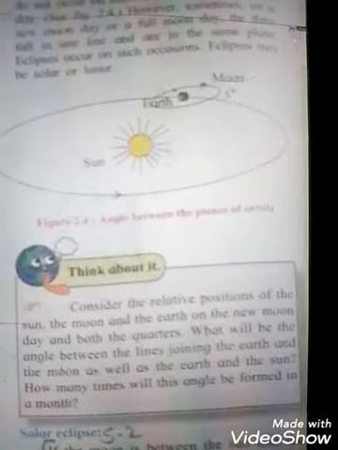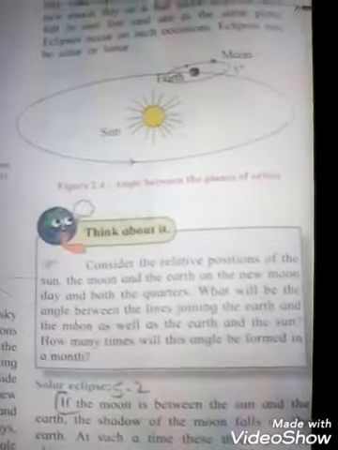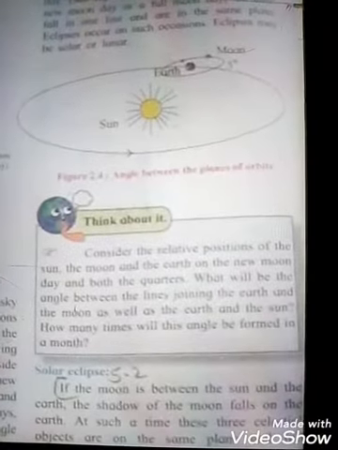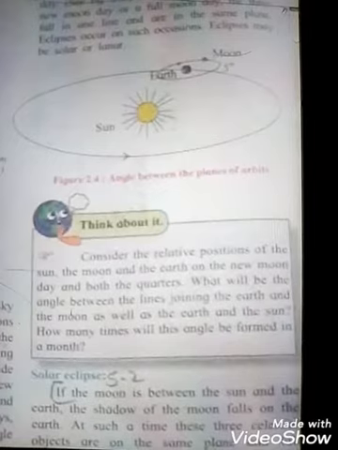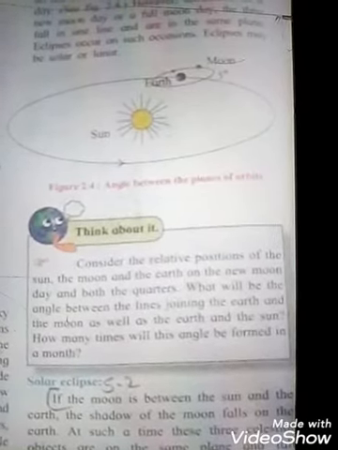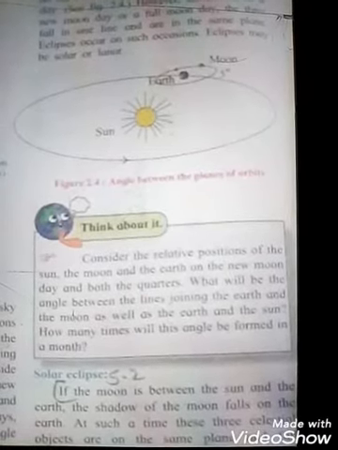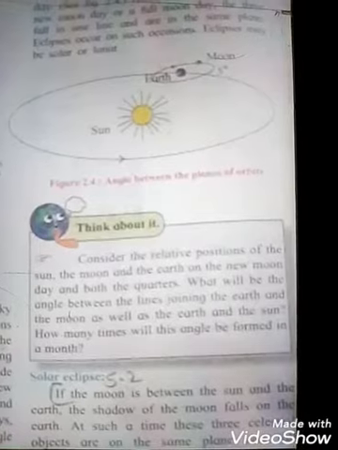Now afterwards you have to think about it. Consider the relative positions of the sun, the moon and the earth on the new moon day and both the quarters. What will be the angle between the lines joining the earth and the moon as well as the earth and the sun? How many times will this angle be formed in a month?